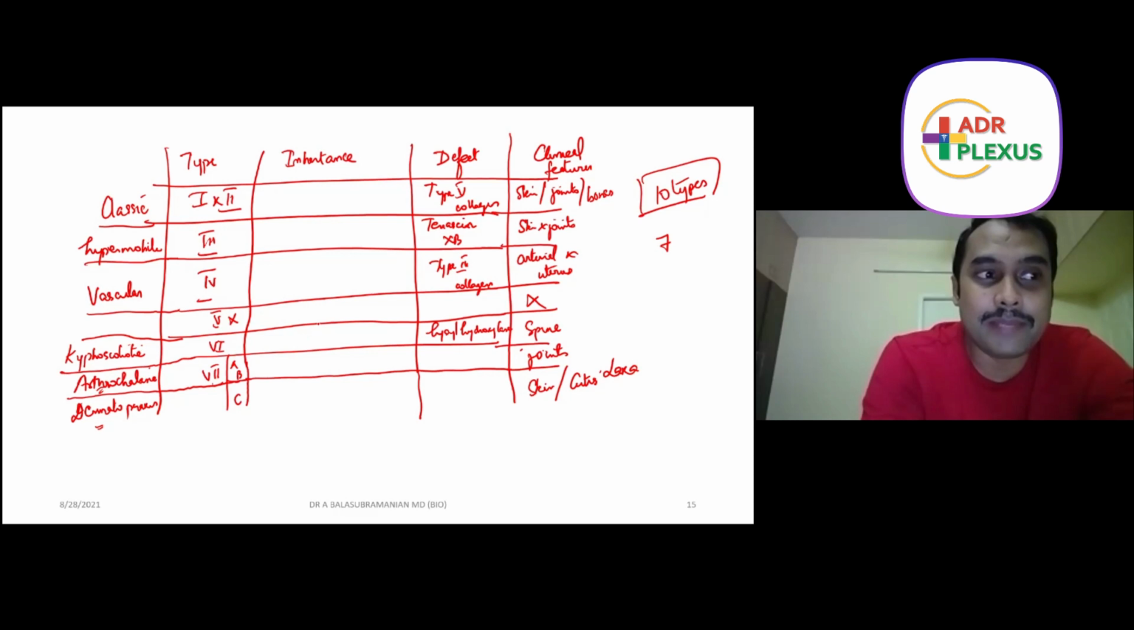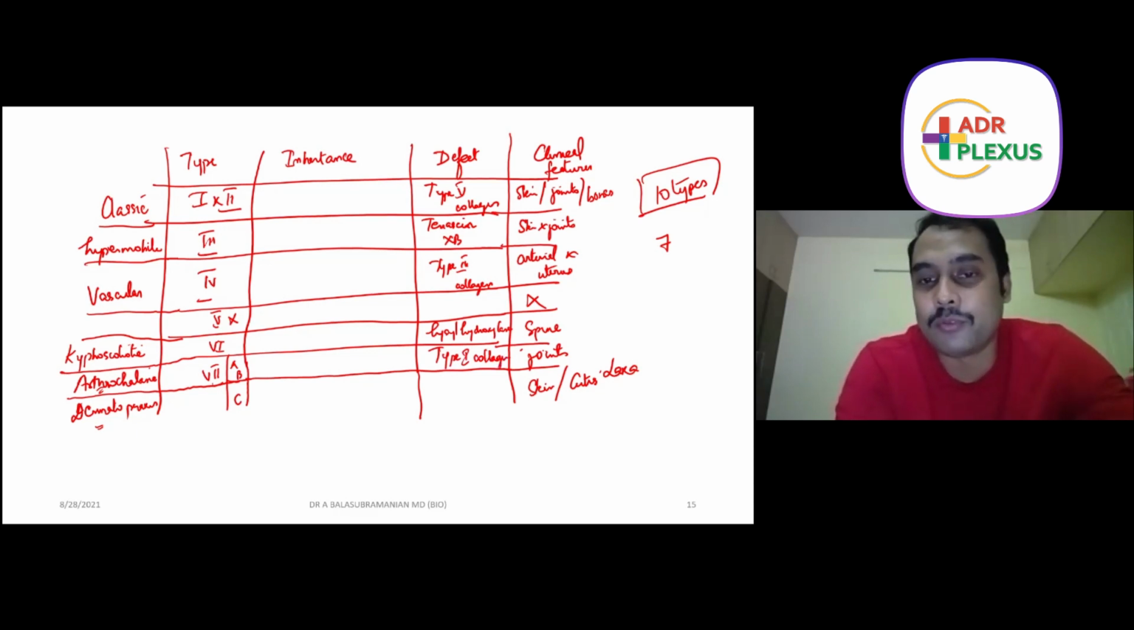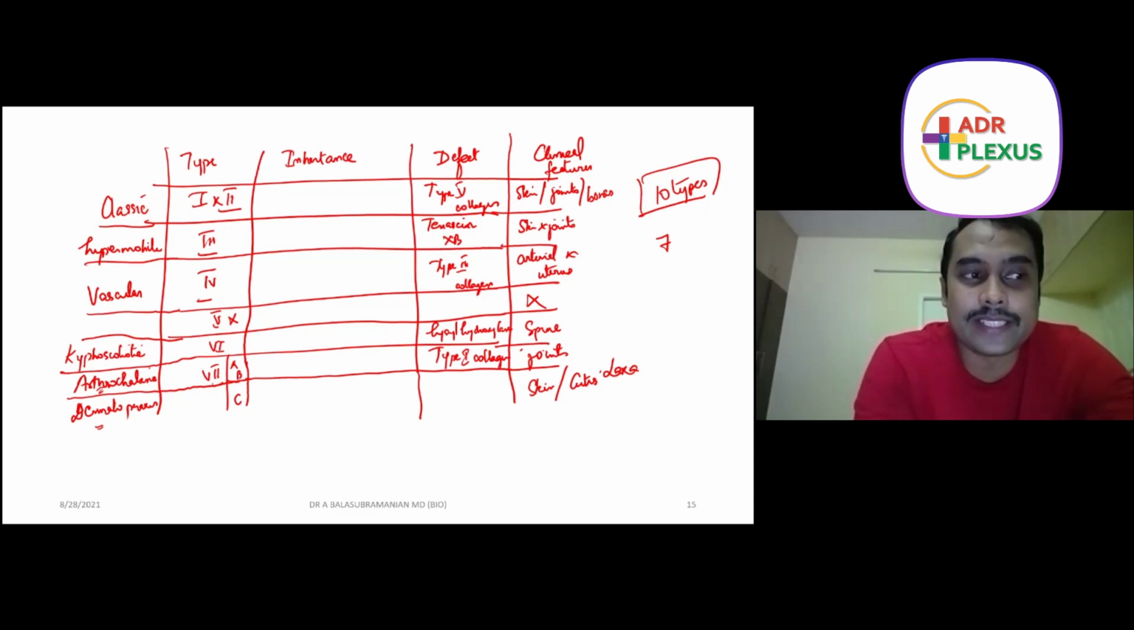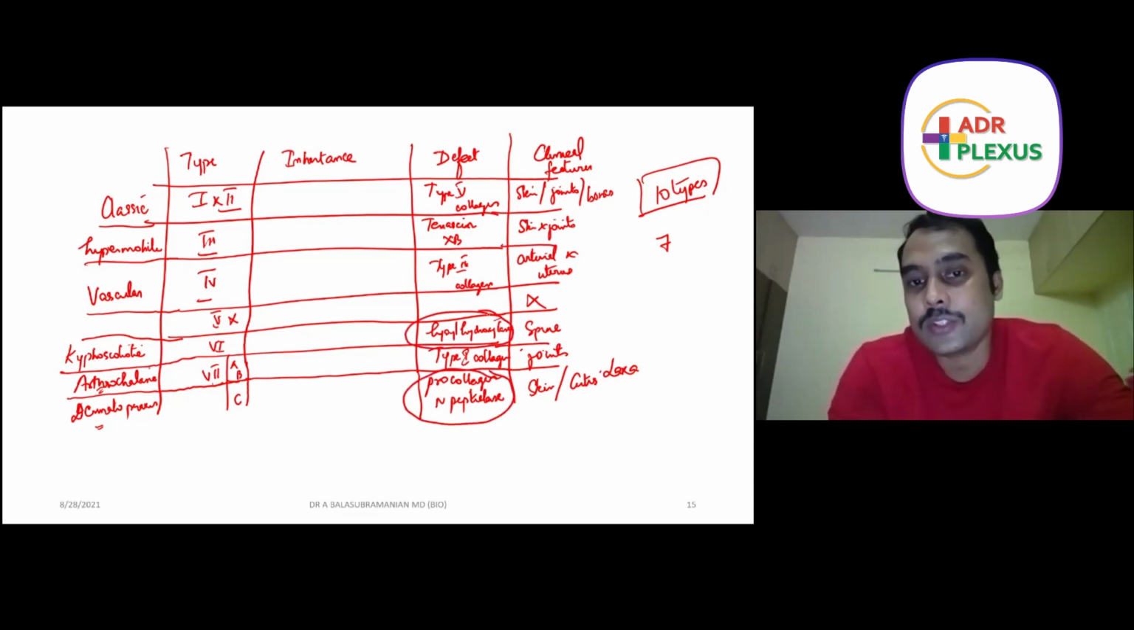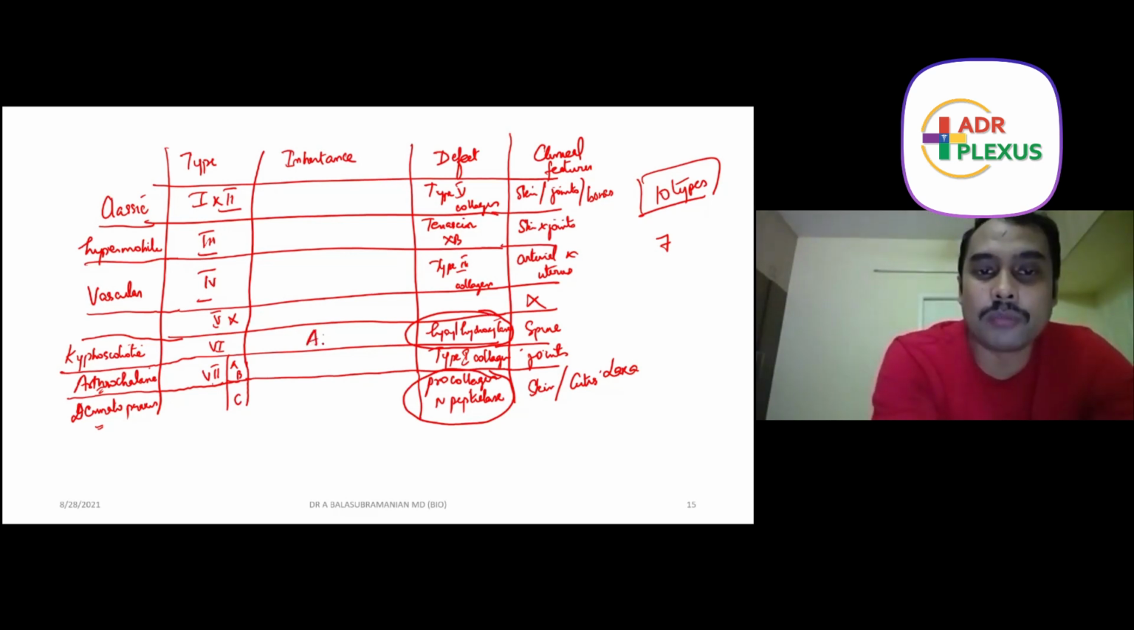Arthrochalasia, 7A and B, are together involved. The defect is in type 1 collagen. Finally, dermatosparaxis is a defect in procollagen N peptidase. If you see this tabular column carefully, these two are enzymatic disorders. Both enzymatic disorders will have autosomal recessive inheritance. All the rest will have autosomal dominant inheritance.